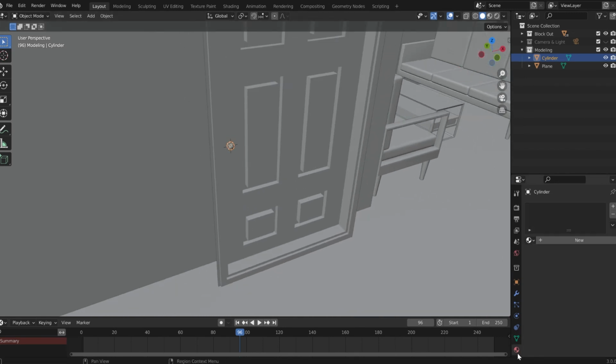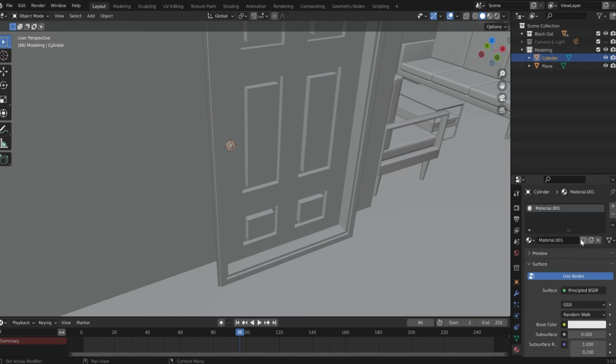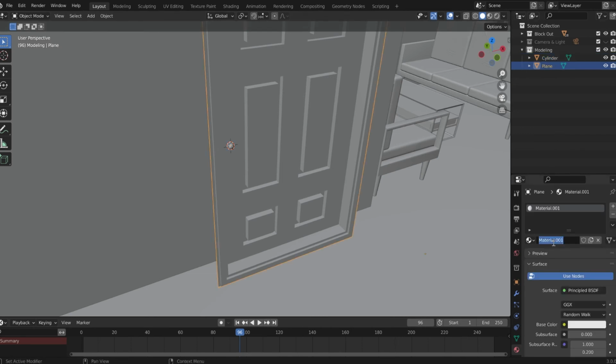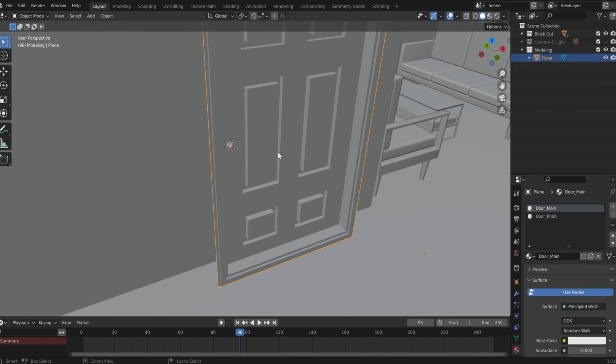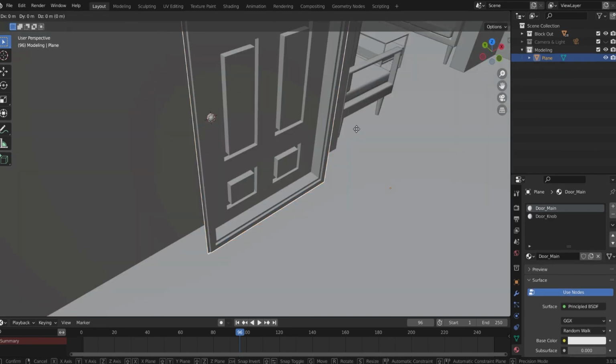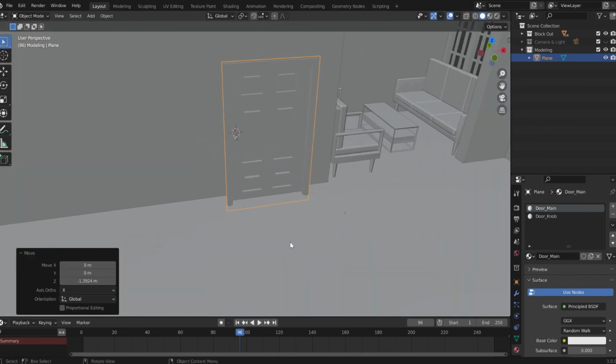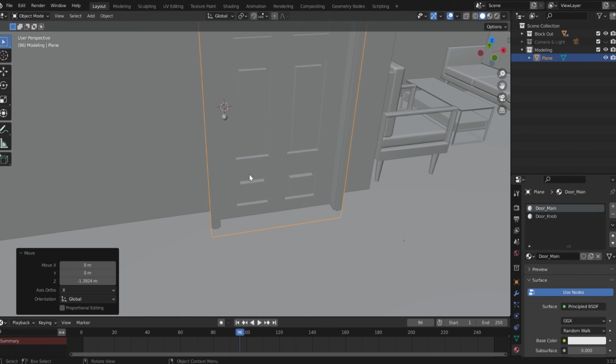Add materials. So here I have door knob. And for the door, I will add a new material named door main. Perfect. Let's join these 2 objects. Ctrl J. Now let's move this door a little more down to go like this inside, because I don't want that bottom section and that will not show.